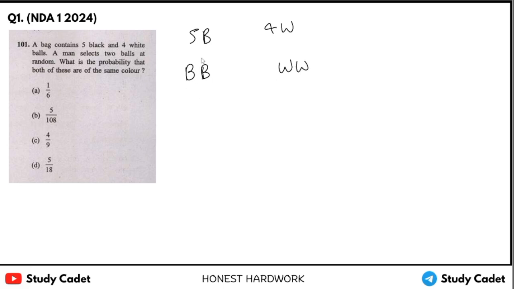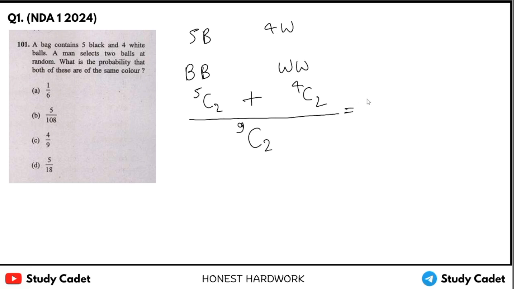So for both black we have 5C2 ways, and for both white we have 4C2. We should add both the events, right? And the sample space is 9C2, total balls are 9, we need to select 2.